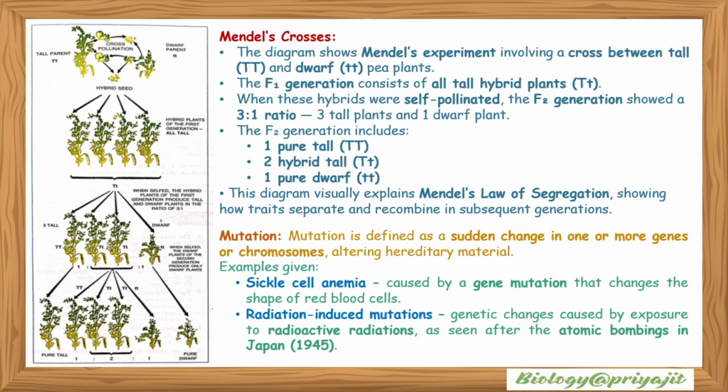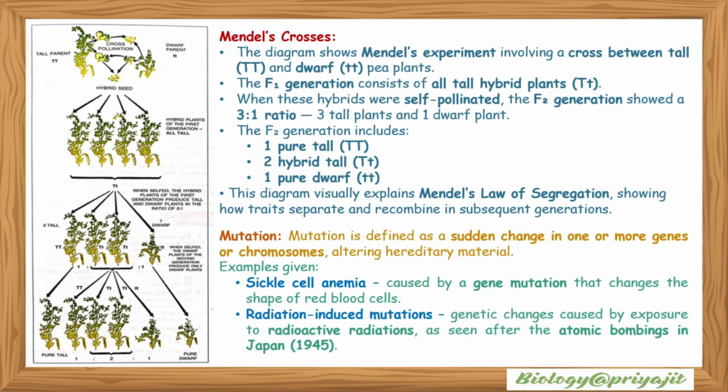So Mendel's crosses: the diagram shows Mendel's experiment involving a cross between capital T and small t. The F1 generation consists of all tall hybrid plants, capital T small t. When these hybrids were self-pollinated, the F2 generation showed a 3:1 ratio, that is 3 tall plants and 1 dwarf plant. The F2 generation includes 1 pure tall, 2 hybrid tall, and 1 pure dwarf.